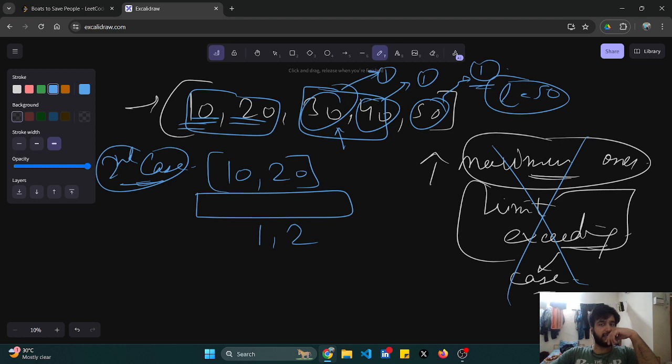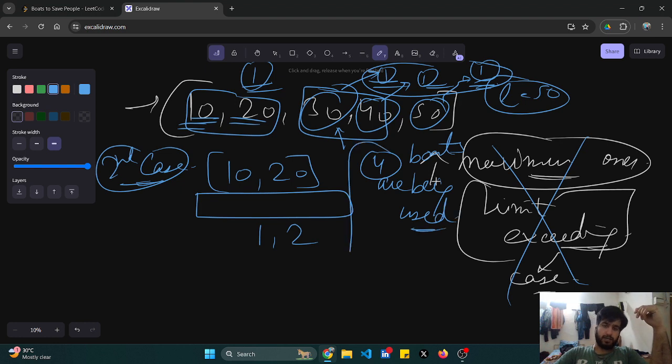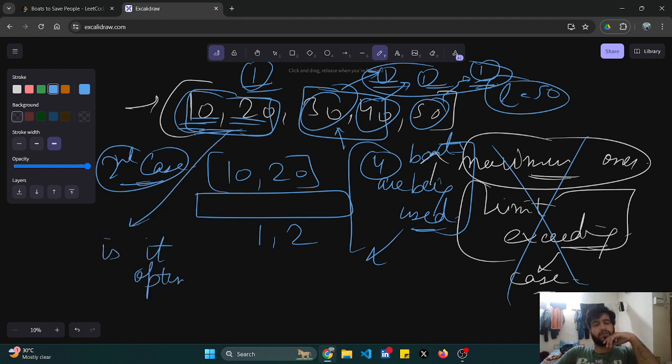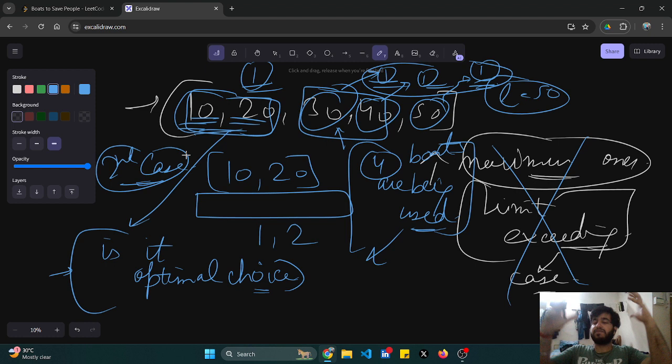So in this case, what are the boats that I use? 1 plus 1 plus 1 plus 1. In this case, 4 boats are being used. Okay, yes, bhaiya, this would work, but is it an optimal choice? Because once I am done with the smaller ones, those values that sum up to less than or equal to the limit, I am basically out of bounds. Now for every index, I will have to use a boat. So is it a good choice to make?